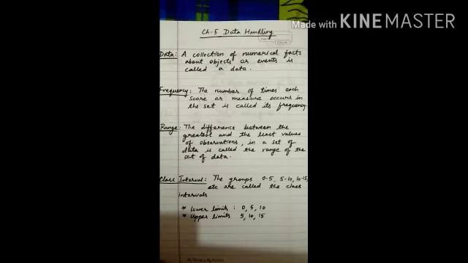Next topic is what is a range. The difference between the greatest and the least values of observations in a set of data is called the range of the set of data. Suppose there are 30 students in a class. In a class test out of 50 marks, suppose the least marks obtained is 10 out of 50. Suppose there is a student who has scored 10 marks out of 50.